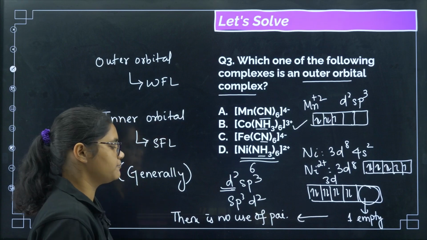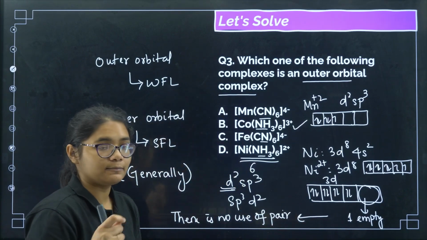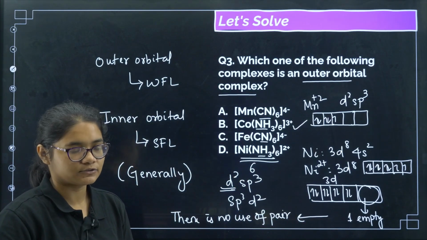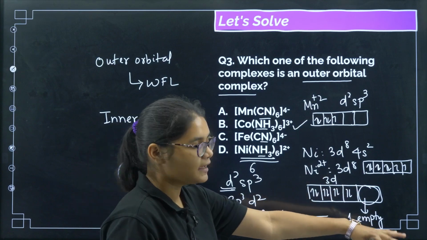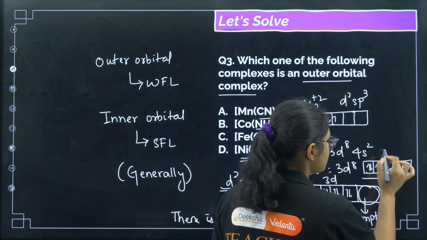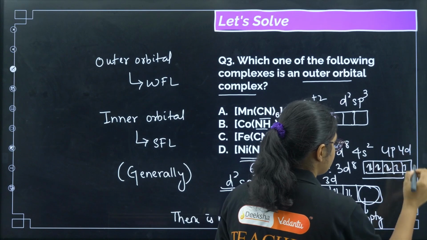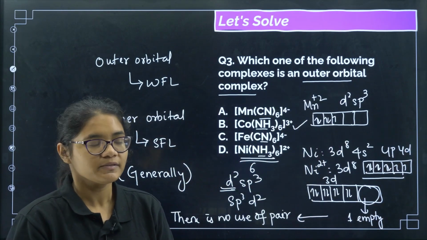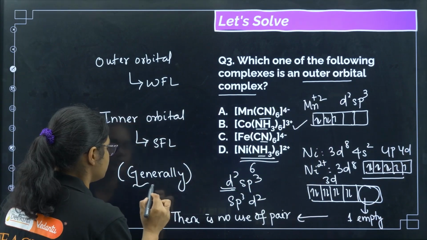Now why is there no use of pairing? Because we are not able to get 2 empty orbitals, so that is why here pairing will not take place, and this will be as it is, and we will use 4s, 4p and 4d for hybridization, okay. So this you can see, I told you, that is why I mentioned use generally.